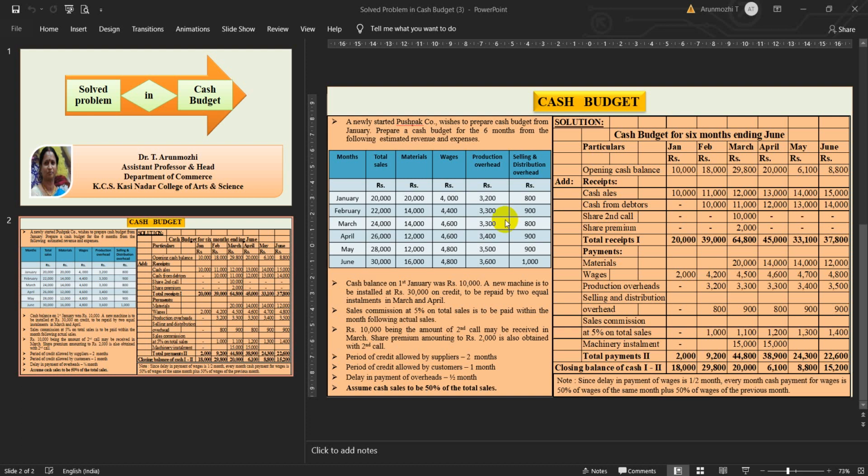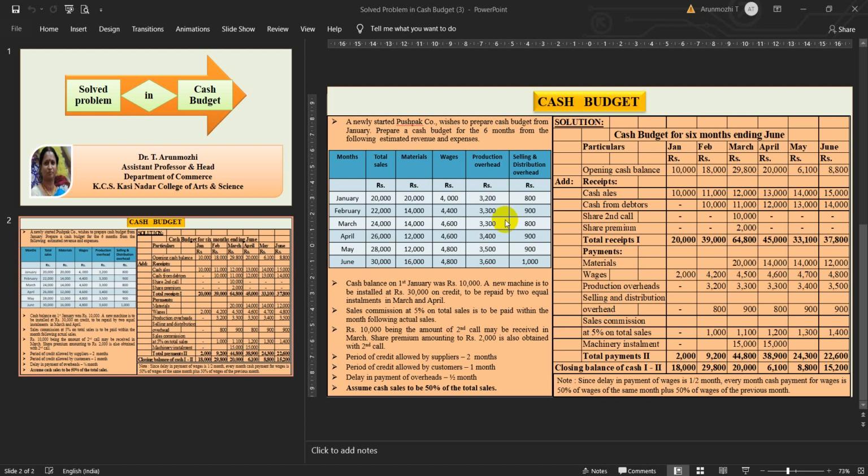January month it is 3,000. For the month of January, it goes to the month of February as 3,200. Then February 3,300 goes to the month of March. Then March 3,300 goes to the month of April. April month 3,400 goes to the month of May. May month 3,500 goes to the month of June. Hope you understood that concept of production overheads.